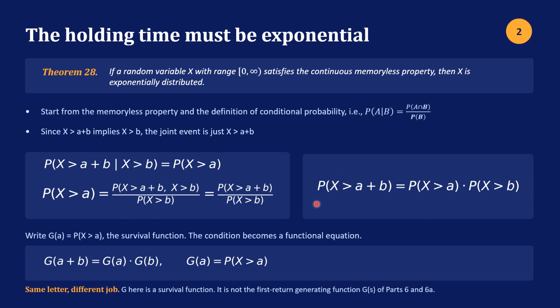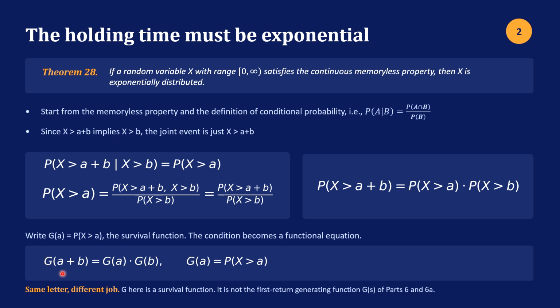And then just in terms of simplification of the notation, we'll write G of A equals the probability that X is greater than A. And then we can rewrite this equation here. It's just G of A plus B equals G of A times G of B. And just a note, if you recall from lesson 6 and 6a, we used G to be a generating function. That has nothing to do with the usage of G here. I just happen to use the same letter, just to avoid any confusion.